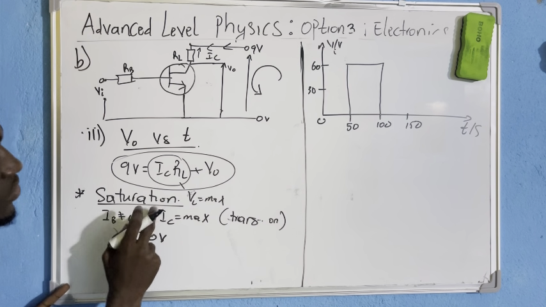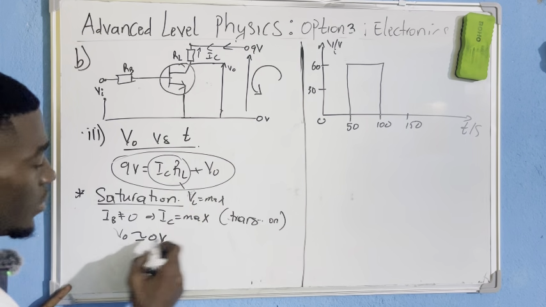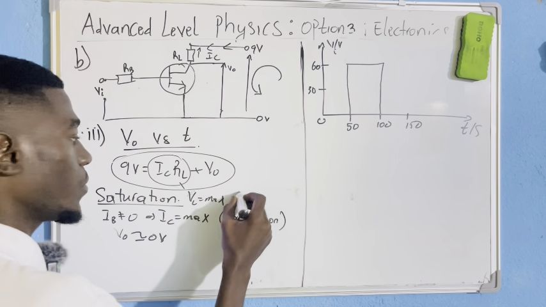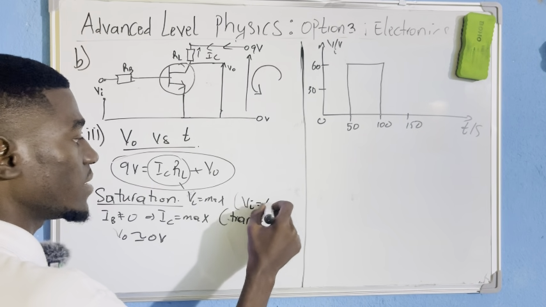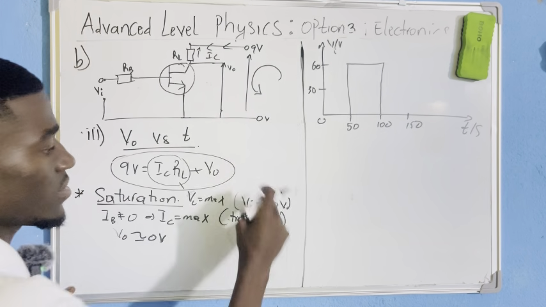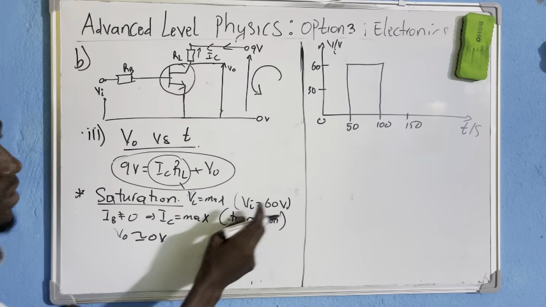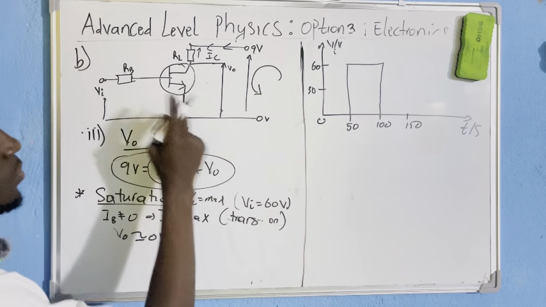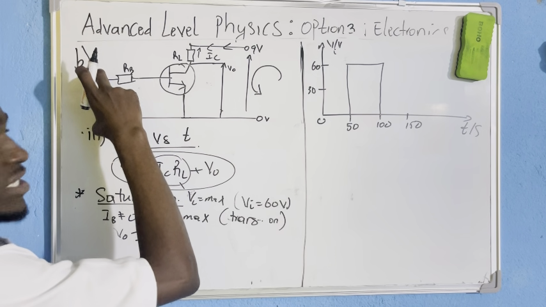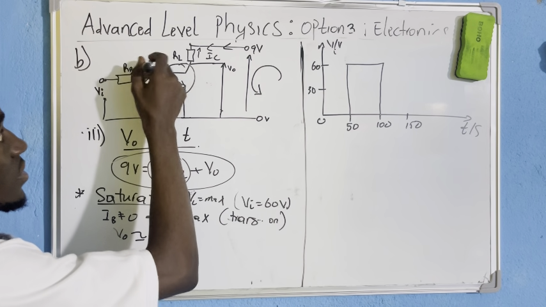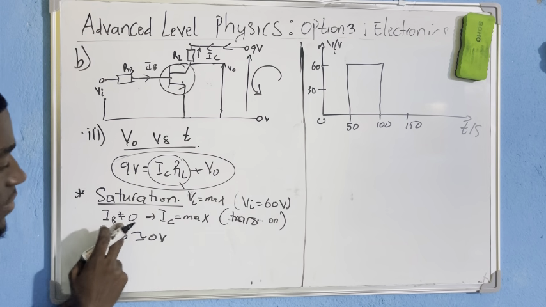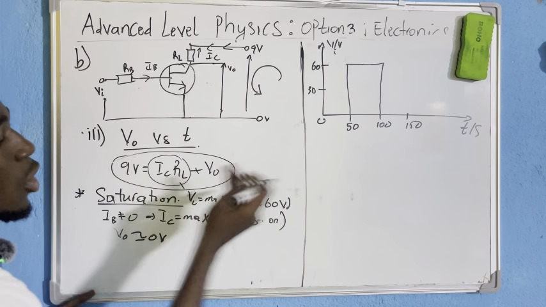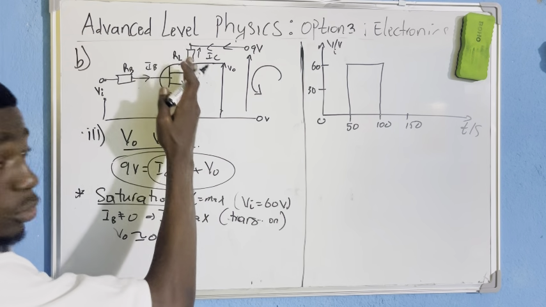And for us to be at saturation, how should V input be? V input should be high. So at saturation, we all know that V input is 60 volts. When V input is high, IB is not 0, current will flow through the base because the voltage is not 0. If current flows through the base, meaning the transistor is now turned on, we can replace this with a closed circuit.